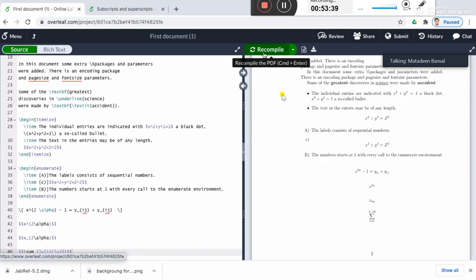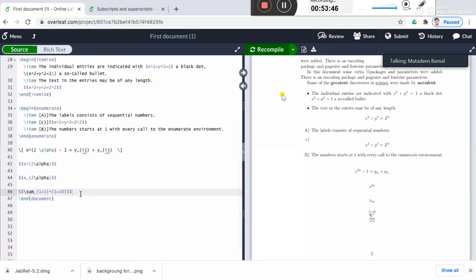You have the summation sign from i equals 1 to i equals 10, and then you can write anything out of that, right? So for example, I want to write something, say it is 4i plus 3. It will appear like this, right? Summation of 4i plus 3 from i equals 1 to 10.